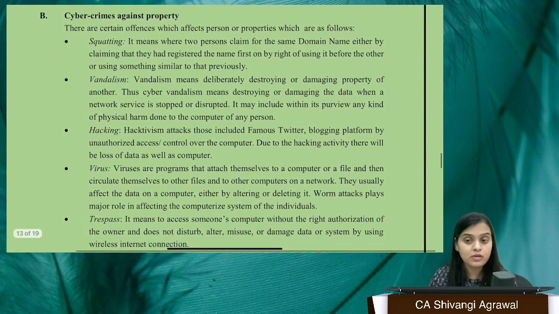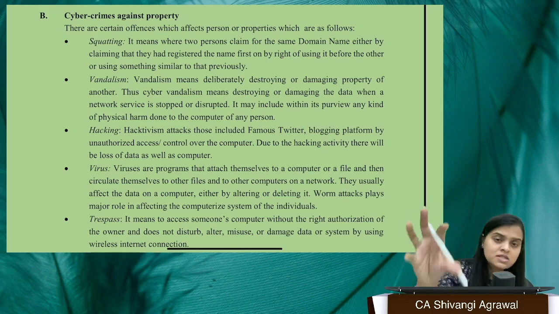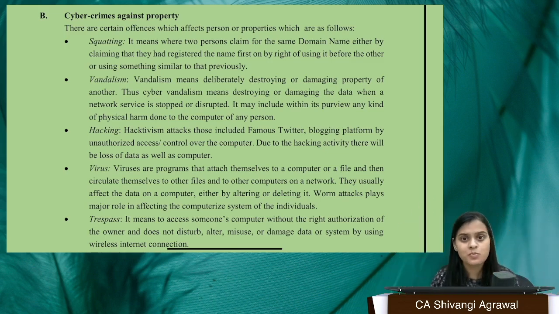See, with property, we're not talking about the physical property. Nobody is entering into your physical property, they're trying to enter into your cyberspace. Maybe your domain name, maybe trying to damage some of your property available in the cyberspace. They're trying to hack, they're entering that cyberspace, so they are damaging your space. The software and the hardware that you have is your property, right? Some virus is entering, so what is happening?